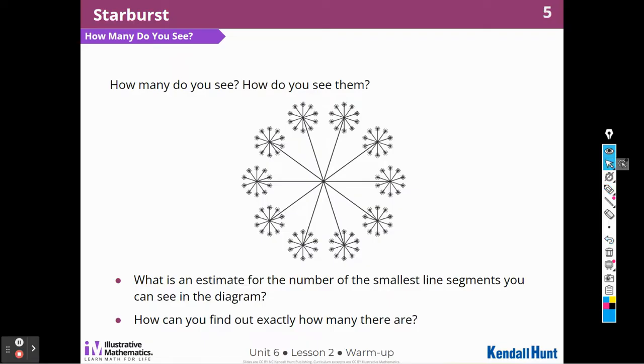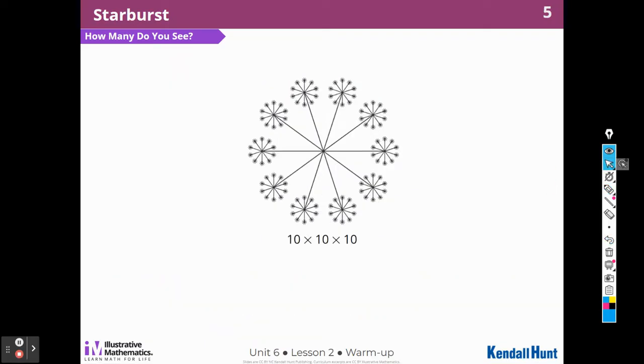Let's see, I think that's on the next page. Yeah. So I have 10 big ones, right? 10 of these. And then I have 10 of these. 1, 2, 3, 4, 5, 6, 7, 8, 9, 10. And then each one has 10 on it.